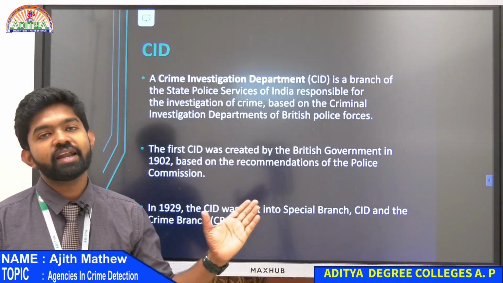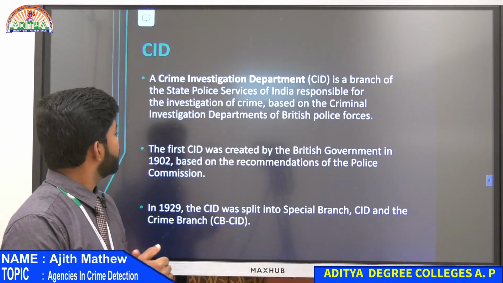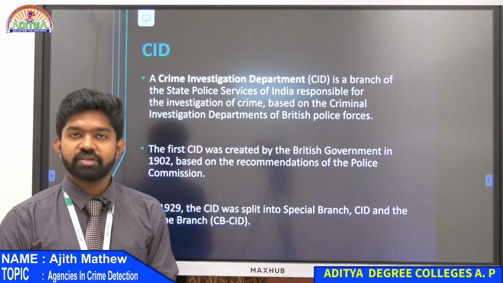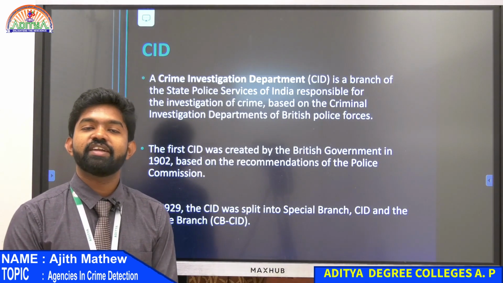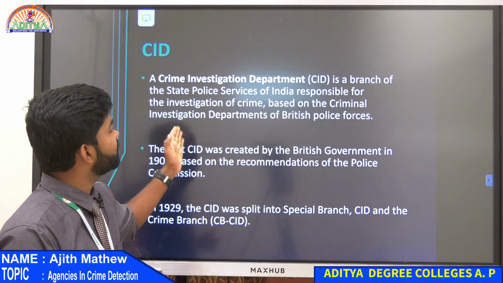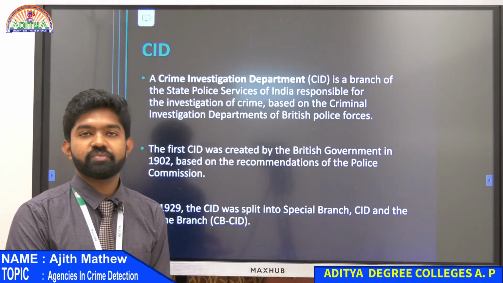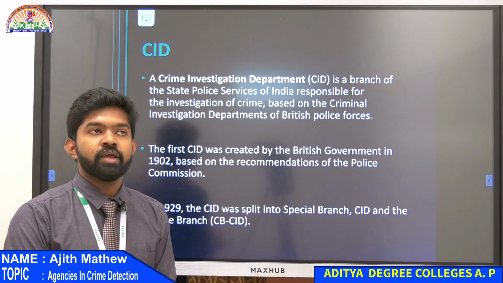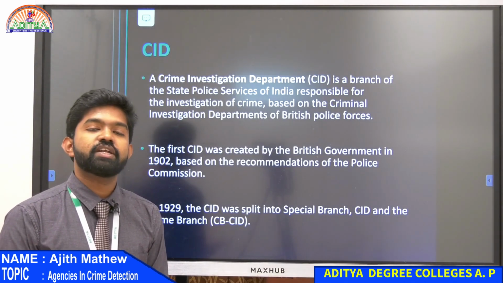So in Britain they had a branch known as Criminal Investigation Department. Just like that, they wanted to create one in India also. So under the Indian Police, they created the Crime Investigation Department or CID for India. Okay, it was under the police services, and the first one was under the Bengal Police.